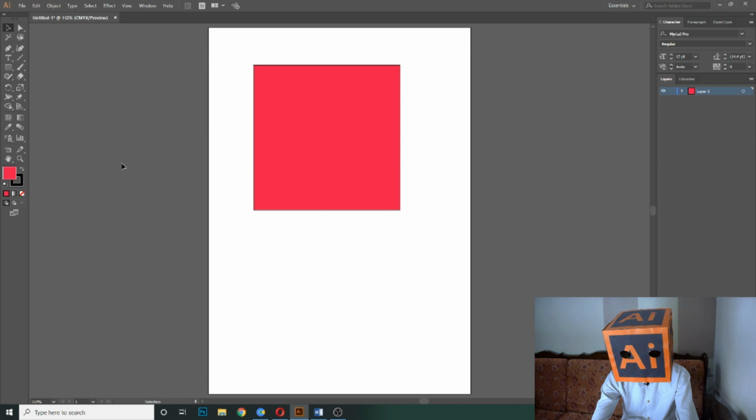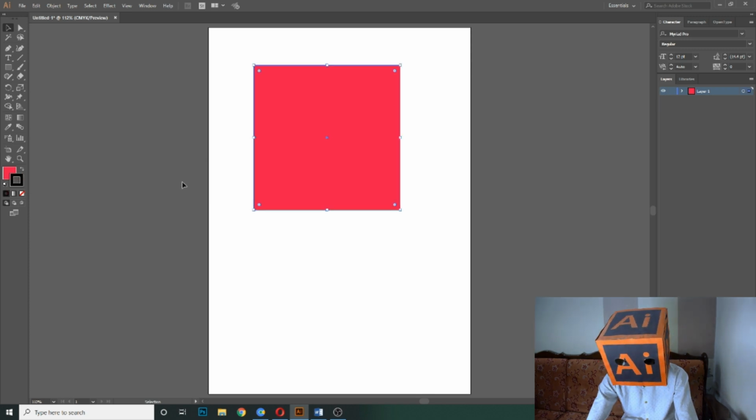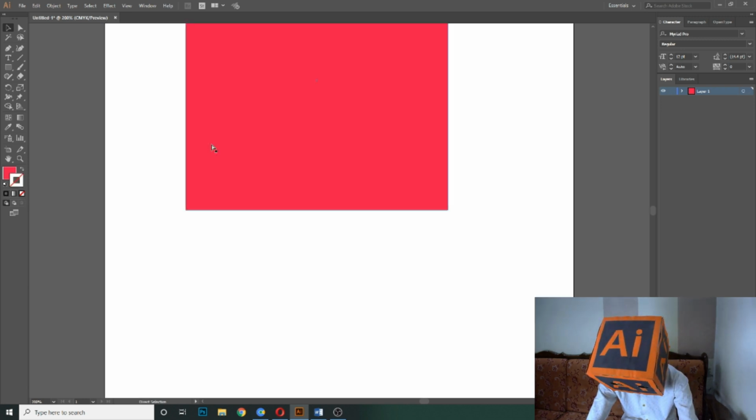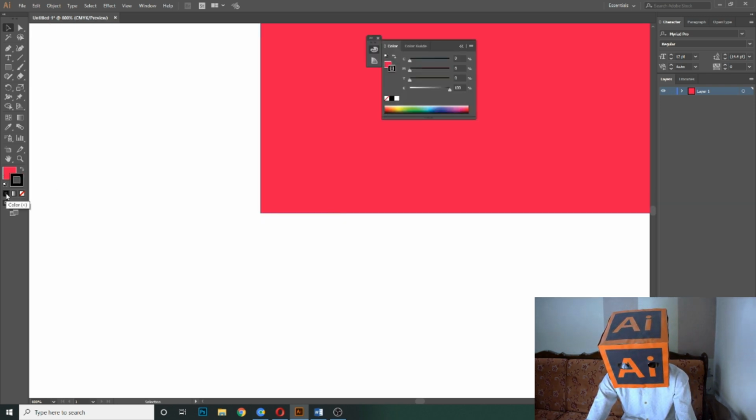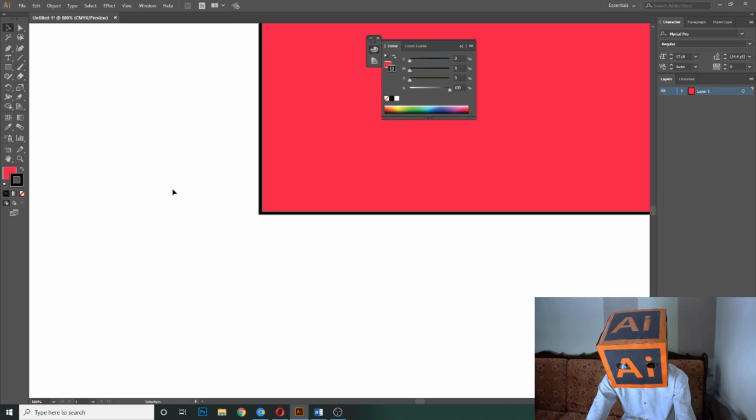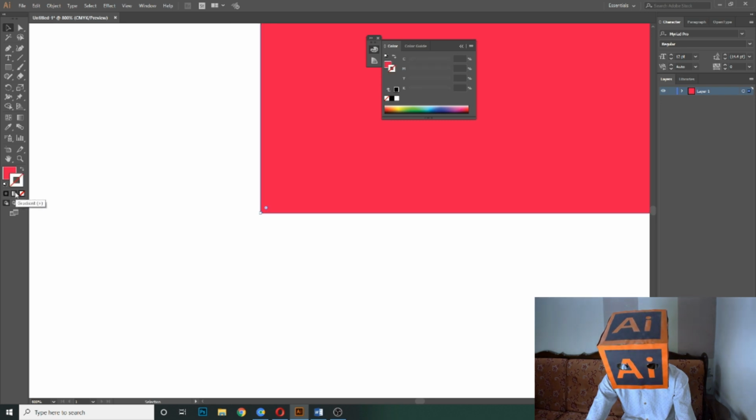So now if I change the color, now that I pressed X, the stroke color will be changed like this. And now, as you know, the stroke is on top of the fill. Then I click on none, then the stroke will be removed from the shape. Then I select the color, then it will add the stroke like this.